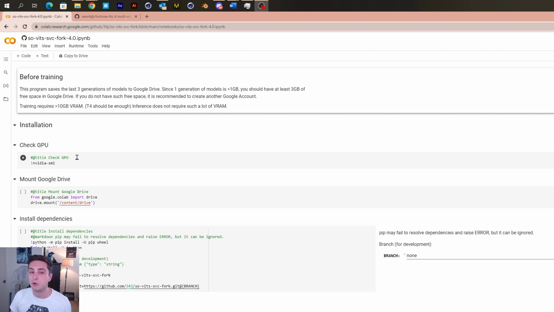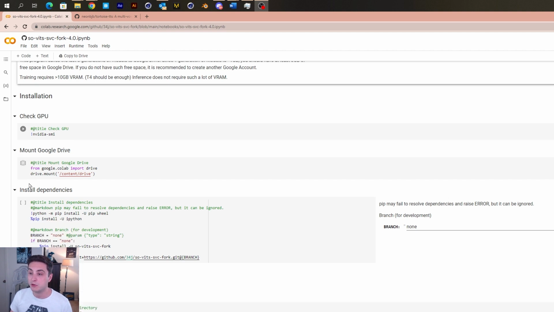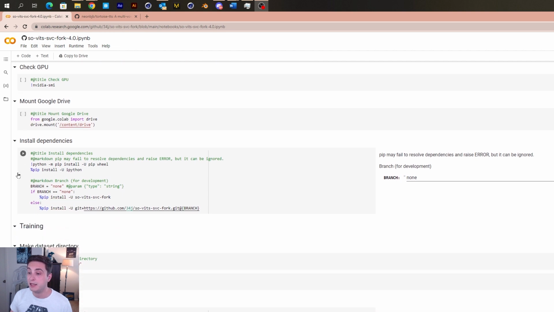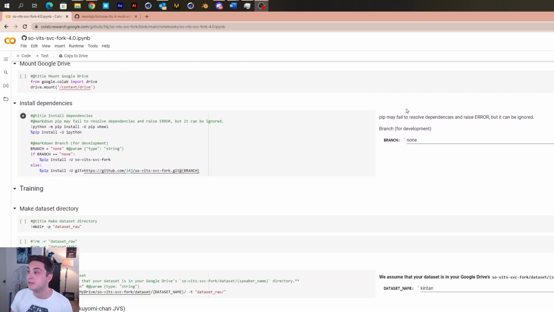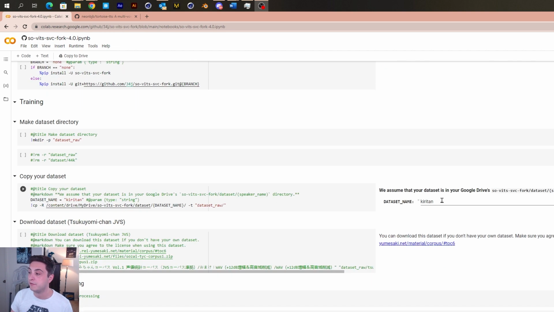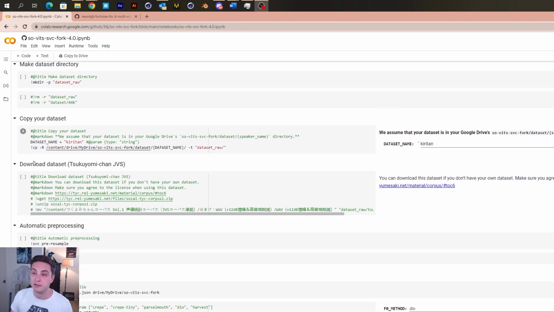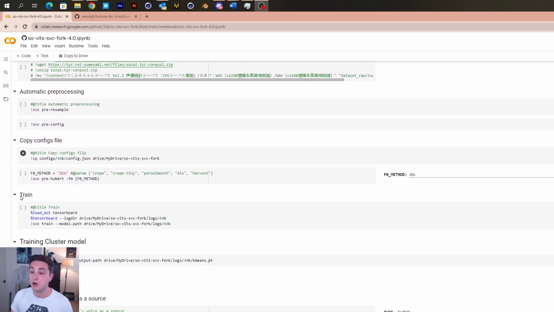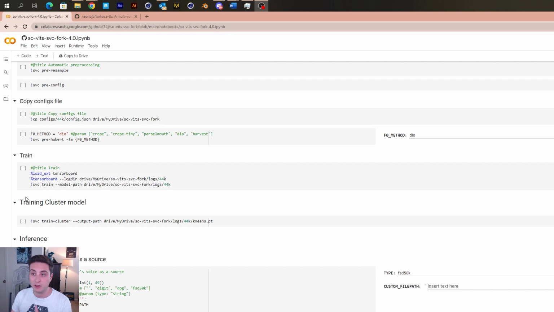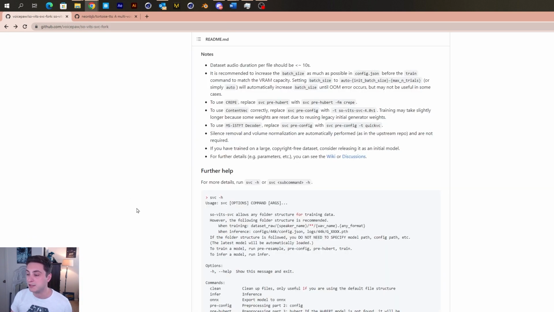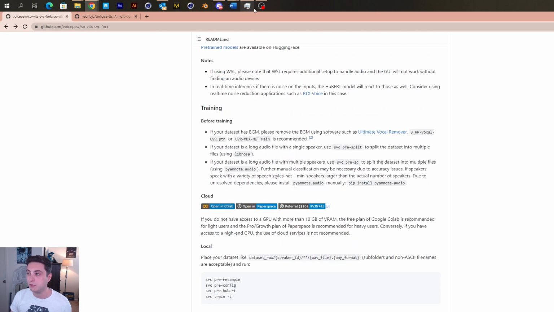It is a little bit more step-by-step and even a little bit easier. So if you don't really care about doing this locally, I kind of recommend that you try this. You just go step-by-step, clicking on the play button, and it will let you know. And it also has little comments on where to install stuff and all of that. I'm using somebody else's data set. So this is also very helpful if you feel like you're getting lost doing it locally. But I'm going to run through how to do it locally as well, just so that you can see how it's done.